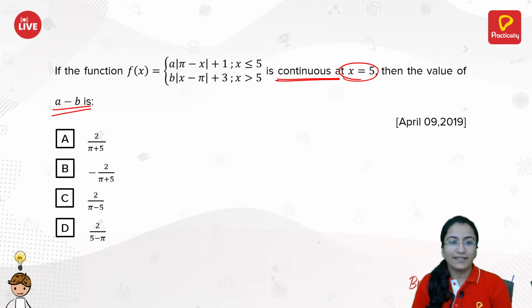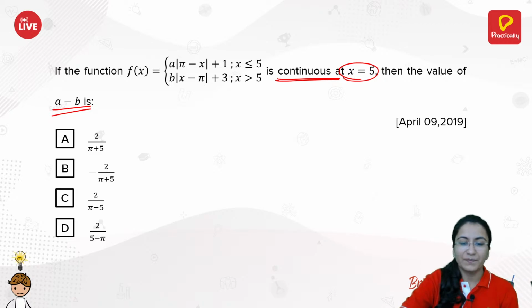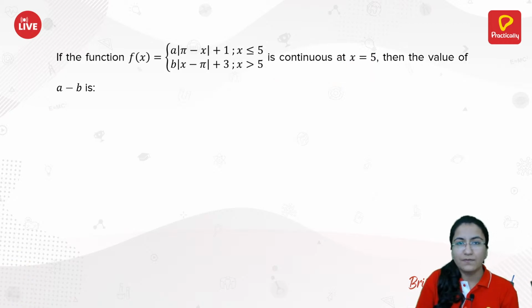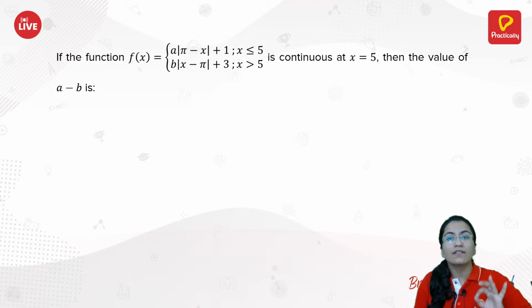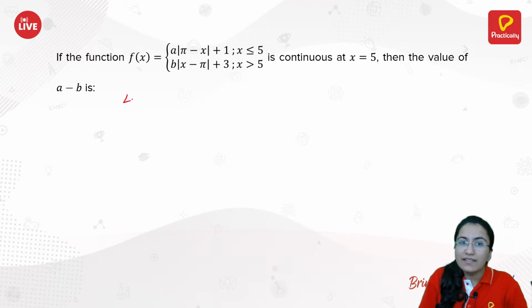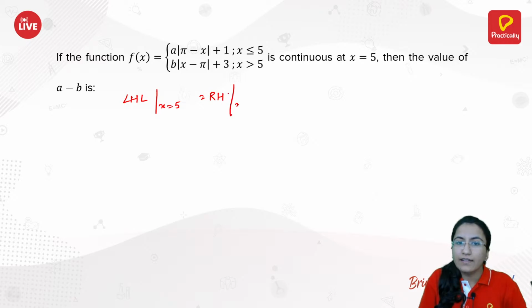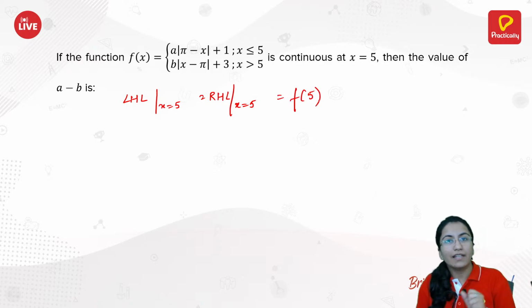Let's just calculate. So we have this function with us and the function is continuous at x equals 5. If the function is continuous at x equals 5, that means your left hand limit at x equals 5, your right hand limit at x equals 5, as well as your functional value at x equals 5, all three are the same.